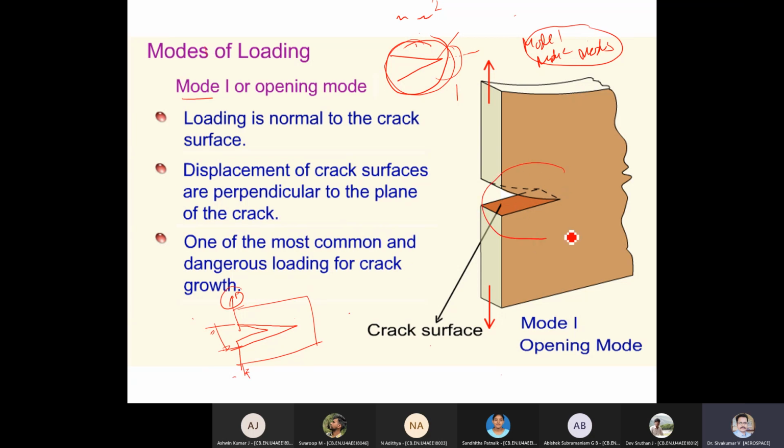You can see here, load is applied like this. So when a crack is subjected to this type of load, the failure will happen like this and it goes like this. This is called mode 1 failure. Mode 1, opening mode. How is the load? Load is normal to the crack surface. If this is a crack surface, load is normal to that. That is what gives me the crocodile mouth.